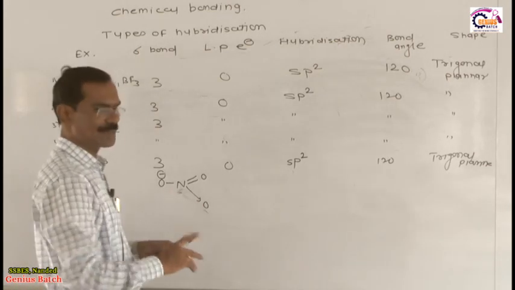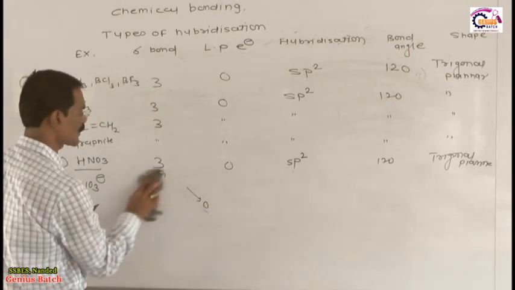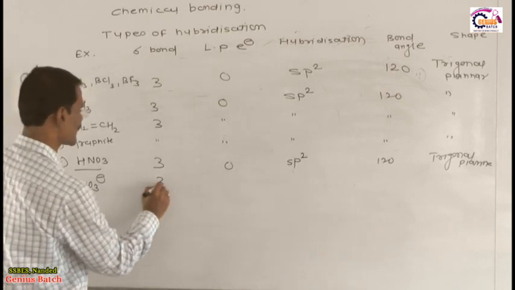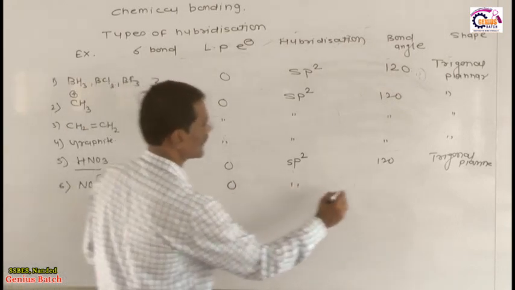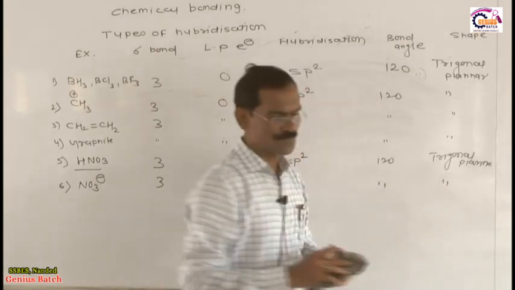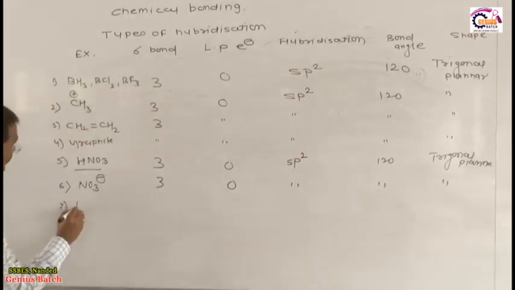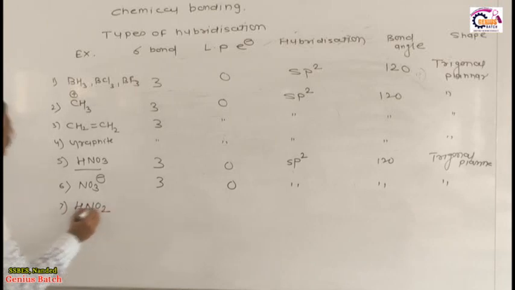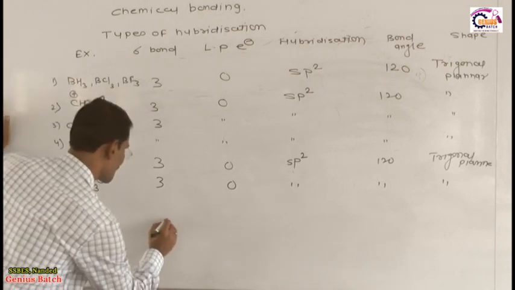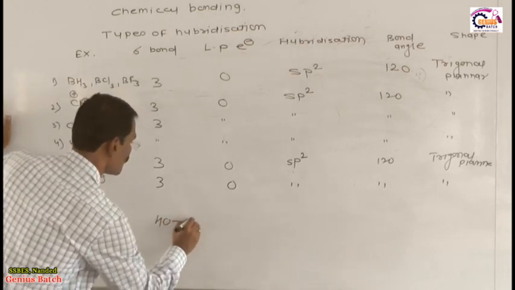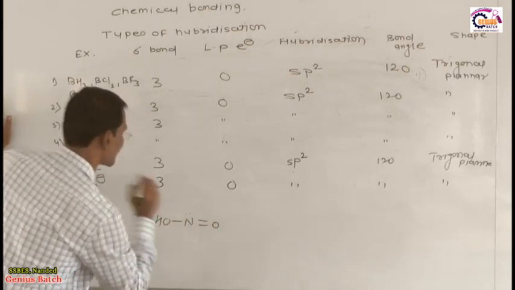Everything is the same. What happened in the NO3 minus? In the NO3 minus, the number of sigma bonds is 3, lone pair is 0, hybridization sp2, bond angle 120, geometrical shape is planar. Now dear student, the 7th example is HNO2. This is not HNO3, this is HNO2. The structure of HNO2 is like this: OH and double bond O, and it contains one lone pair.